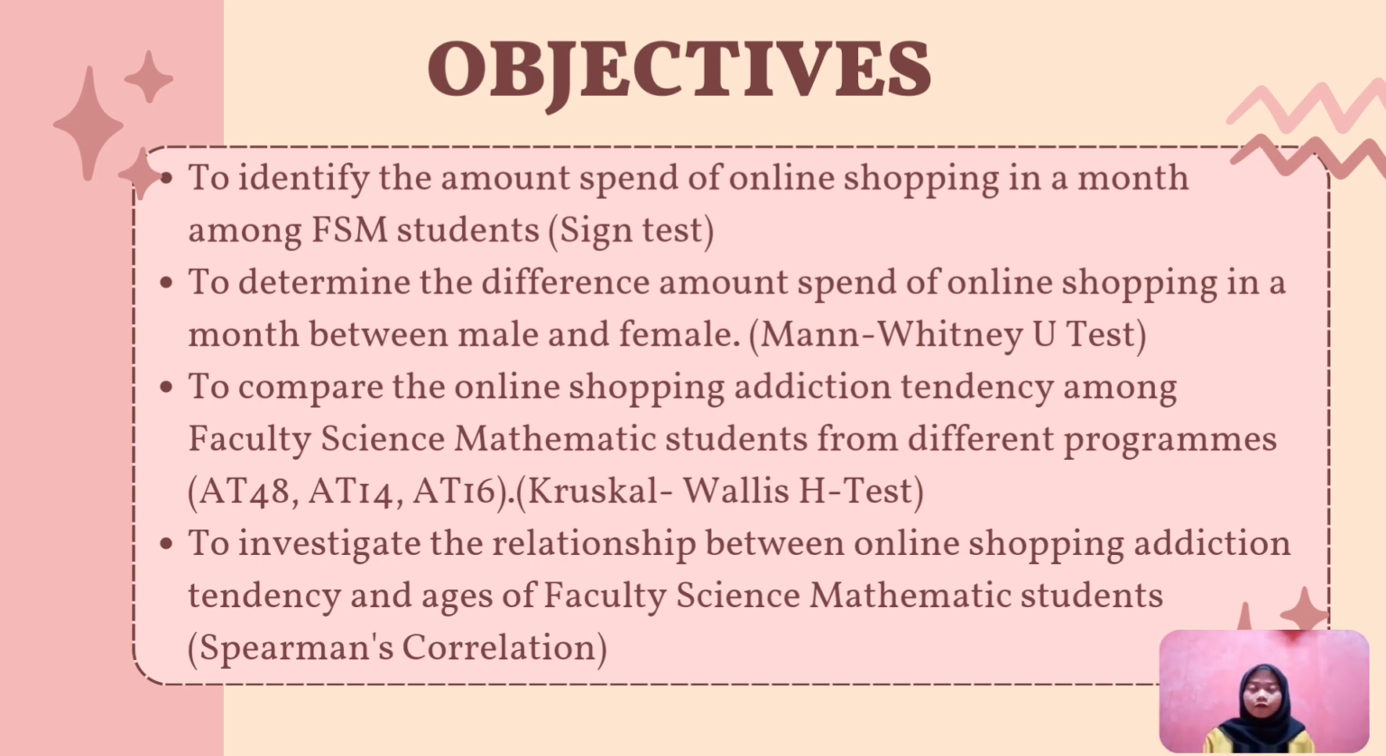So our study has 4 objectives. First, to identify the amount spent on online shopping in a month among FSM students. Second, to determine the difference in the amount spent on online shopping in a month between male and female. Third, to compare the online shopping addiction tendency among Faculty of Science and Mathematics students from different programs. And fourth, to investigate the relationship between online shopping addiction tendency and ages of Faculty of Science and Mathematics students.